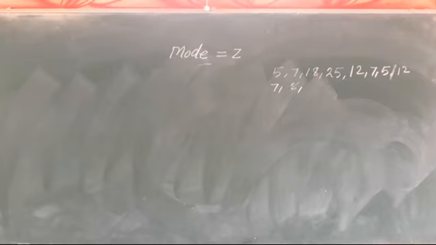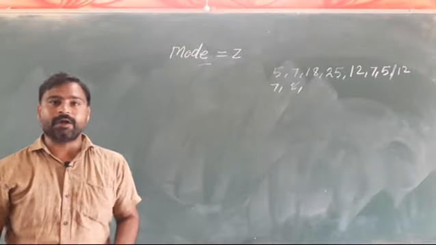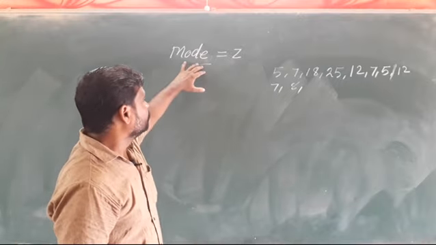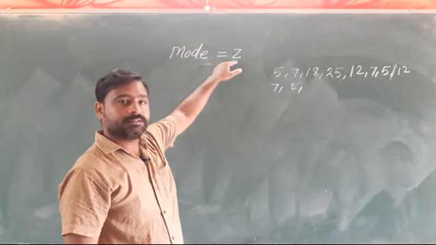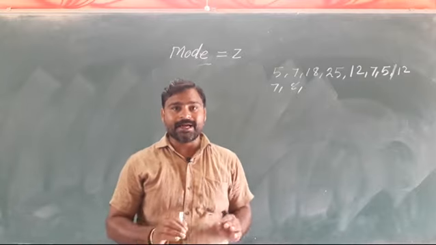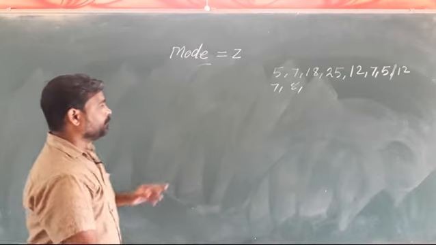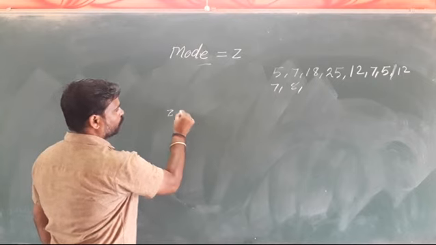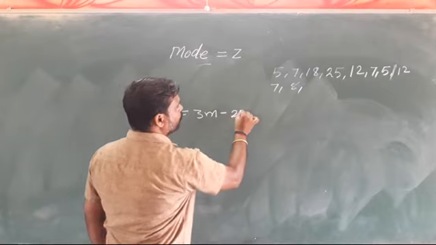So, students, we are here talking about the measures of center value, or measures of central tendency. In this chapter, we will talk about mode, which is denoted by capital Z. Mode is a number which has the maximum frequency in a data series. We can find the mode by using the formula: mode equals 3 median minus 2 mean.